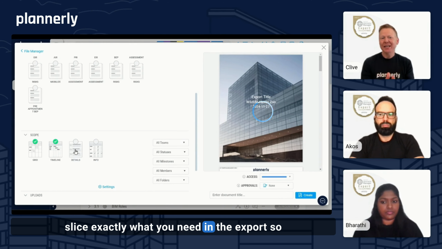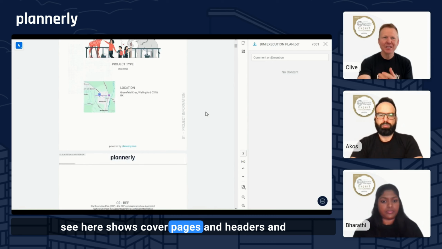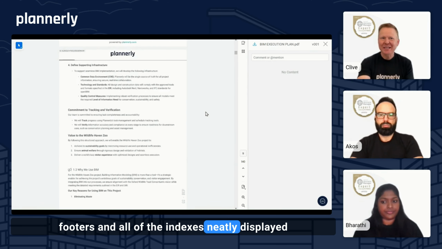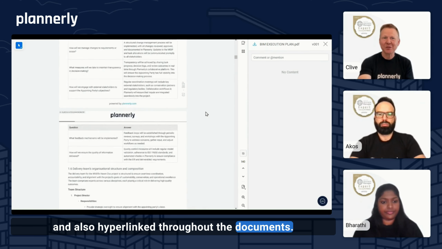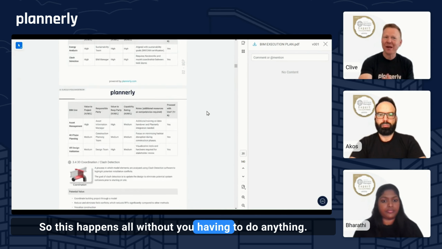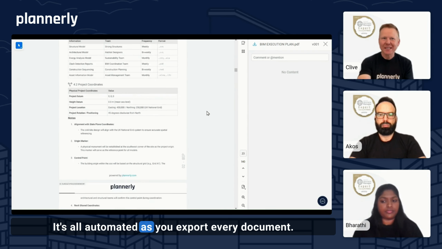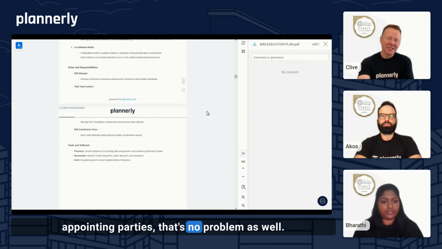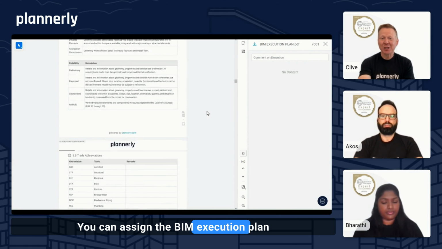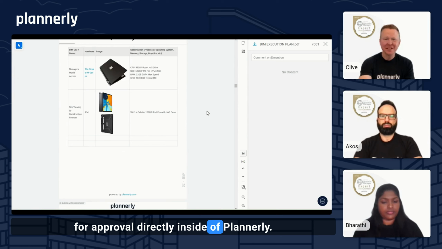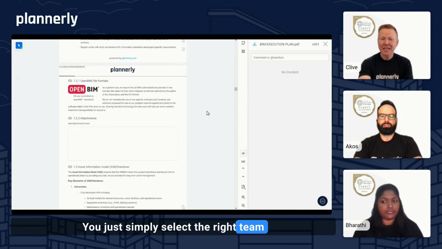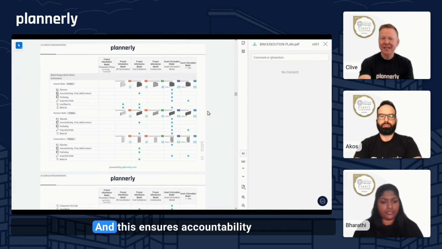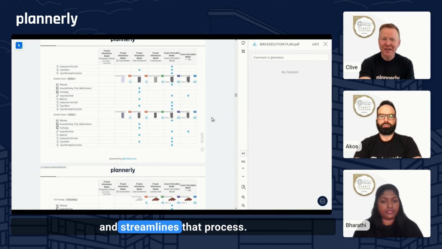The output that you can see here shows cover pages and headers and footers and all of the indexes neatly displayed and also hyperlinked throughout the documents. So this happens all without you having to do anything. It's all automated as you export every document. If you need to get an approval from appointing parties, that's no problem as well. You can assign the BIM execution plan for approval directly inside of Planoly. You just simply select the right team that's responsible, and they'll get notified that they need to review the document, and this ensures accountability and streamlines that process.